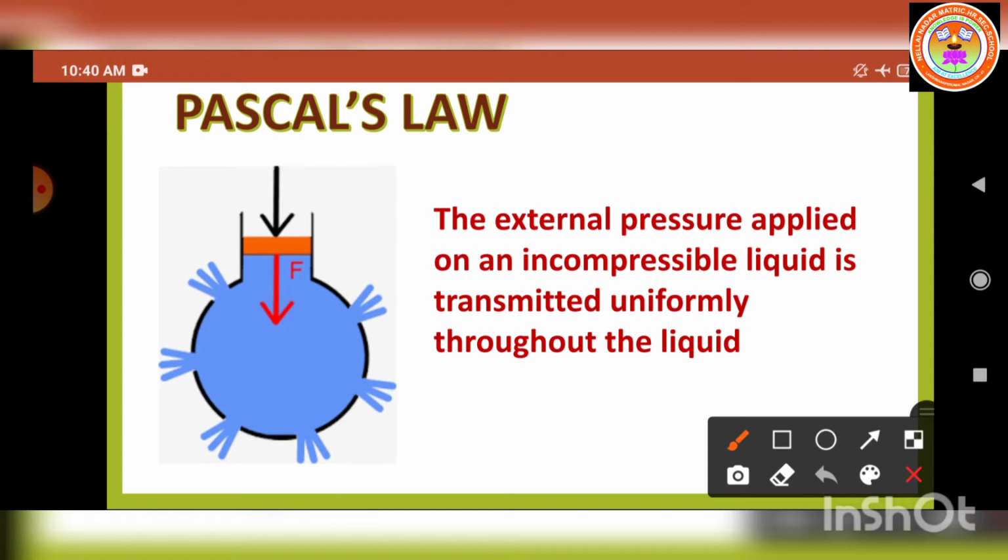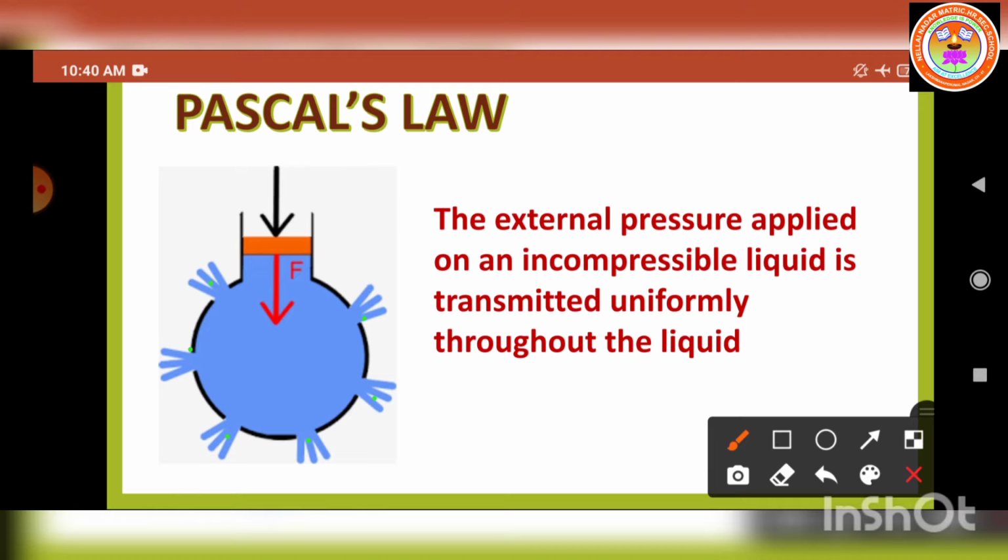Now let us see the demonstration of Pascal's law. Let us consider a glass vessel having holes all over its surface. So these are the holes. Now it is fitted with a piston. Now the glass vessel is filled with water. Now push the piston. So what happens here? The water rushes out of the holes in the vessel with the same pressure,